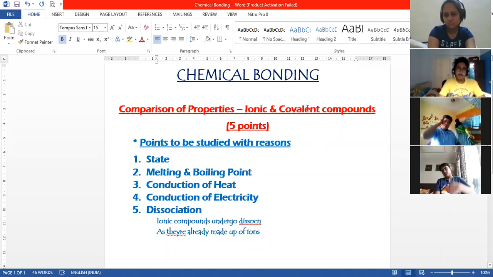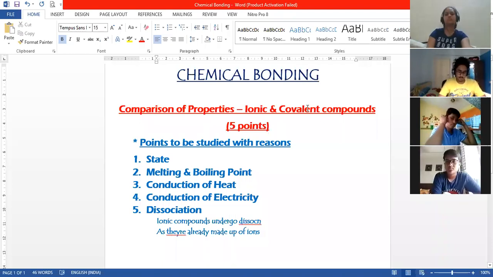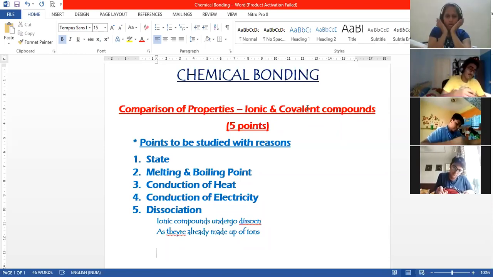Okay, cool. Then on the next page, that is page number 28, we have covalent bond, covalent compound, and covalency. All these things you will study. Question will be, what is covalent bond, what is covalency? So not a definition, so you can study that and you can write it in your own words. And the most important thing on that page is the difference between non-polar covalent compounds and polar covalent compounds.